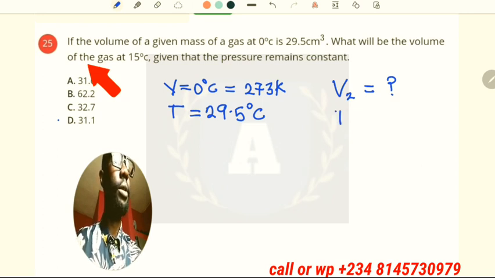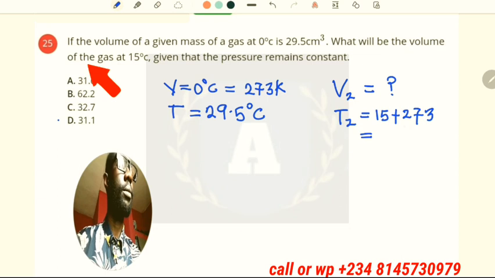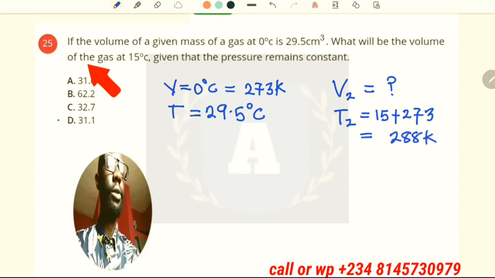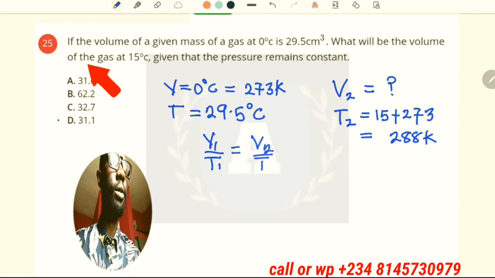So this is T2 now, that will be 15 plus 273, and that is 288 in Kelvin.